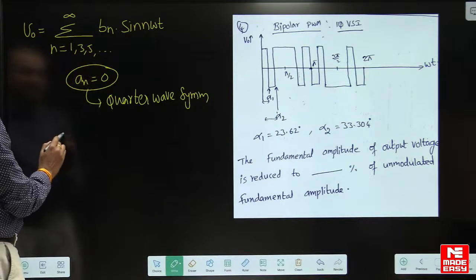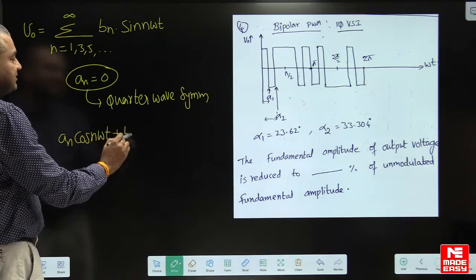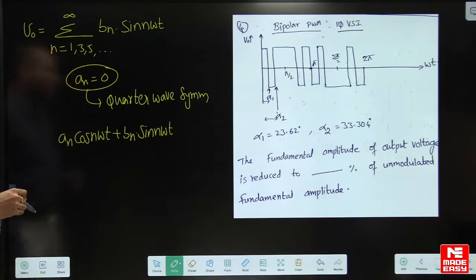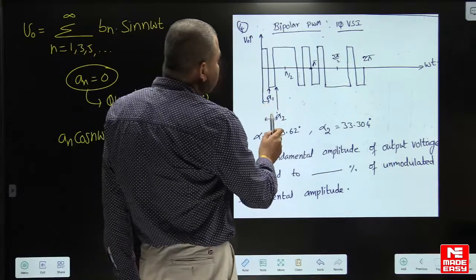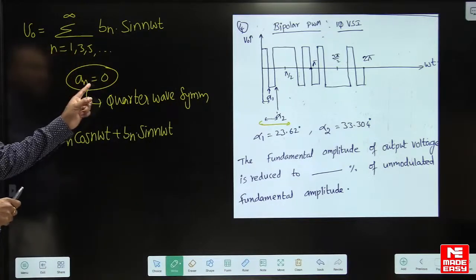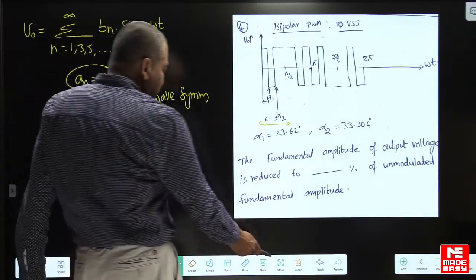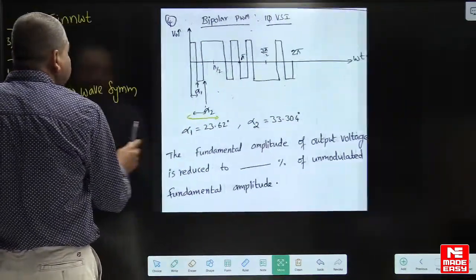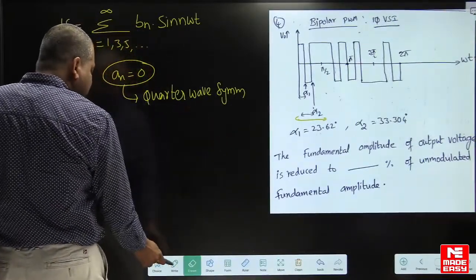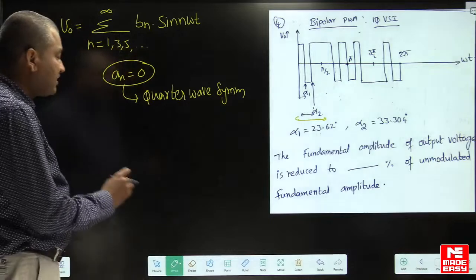Actually, in Fourier series you will write An cos n omega t plus Bn sin n omega t. This is what we write. Here the signal is satisfying quarter wave symmetry. Because it is having quarter wave symmetry, An will become 0. We are having only Bn, and I have given the formula for Bn here. So in the case of a bipolar PWM having 2 notches for 1 quarter cycle, what is the formula for Bn?